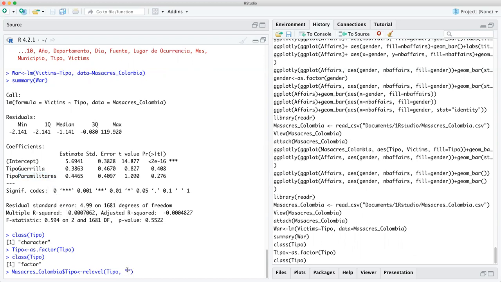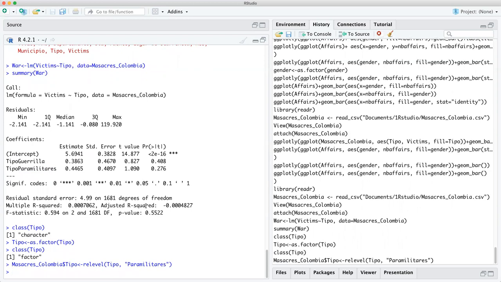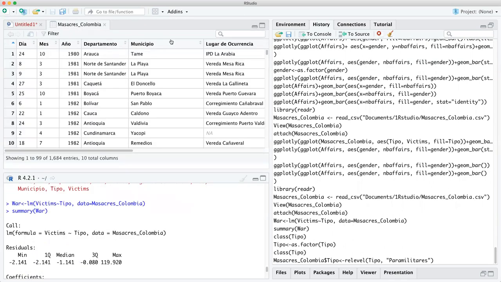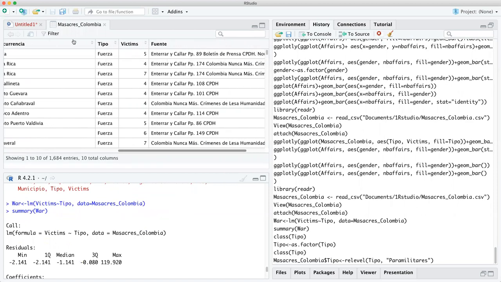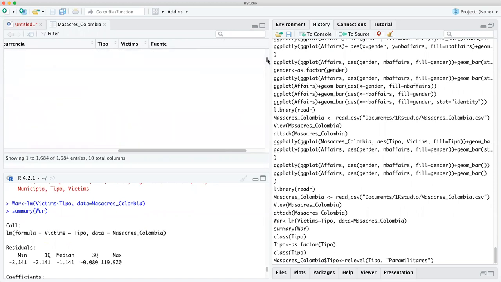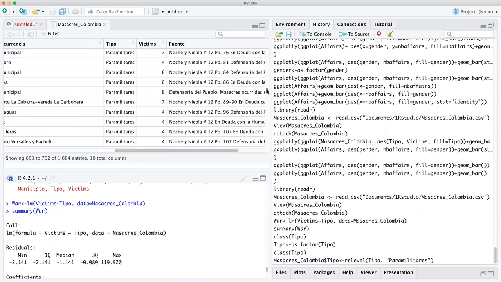Now, what does this do? And I want to explain to you what it does. Look at this. Let's see if it goes. All right. It seemed to have gone. Nothing. No error. So what this is going to do is this paramilitary now is going to be the base where this says intercept, because there's 3 parts. Look it up here. That's the department and all the place. We're not going to use those. So the type has fuerza, like I said, paramilitaries.